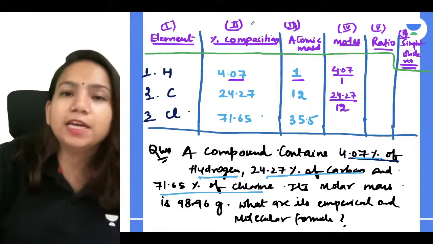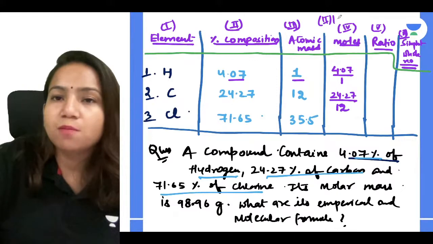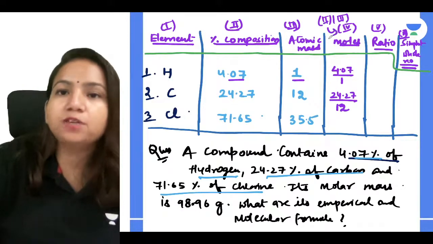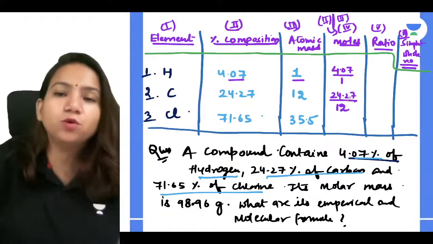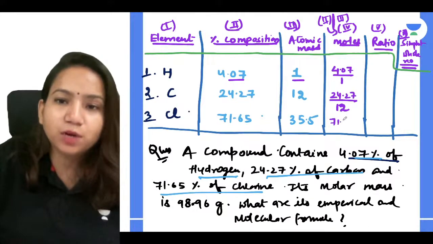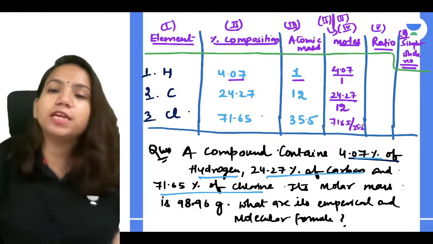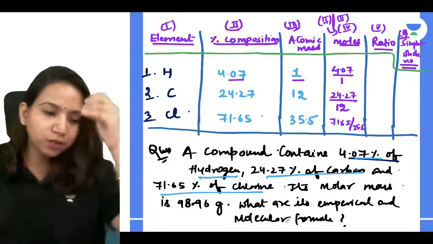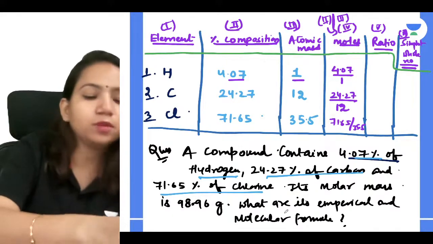To get the fourth, you just divide second by third. So 71.65 divided by 35.5. So you will get some ratio over here. You can find out the values, correct? So what ratio will you get? Tell me.